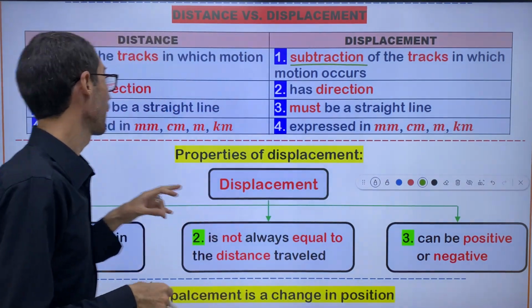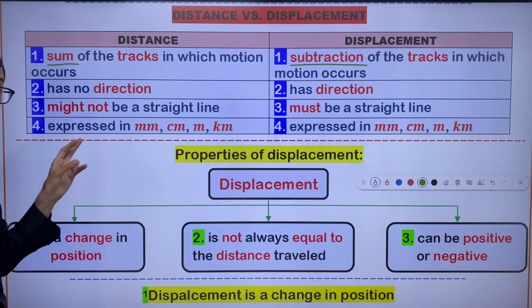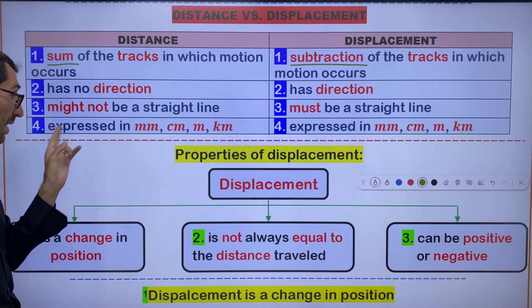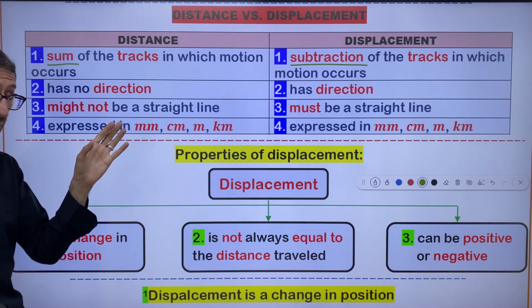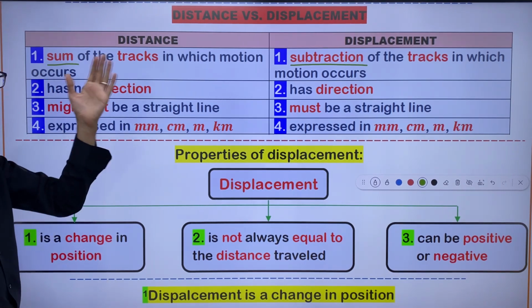Right. The fourth one for distance actually is not a difference. This is the comparison. It's not a difference because it's common. Number four is common between distance and displacement.